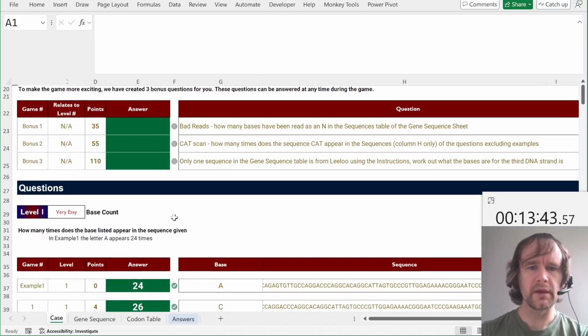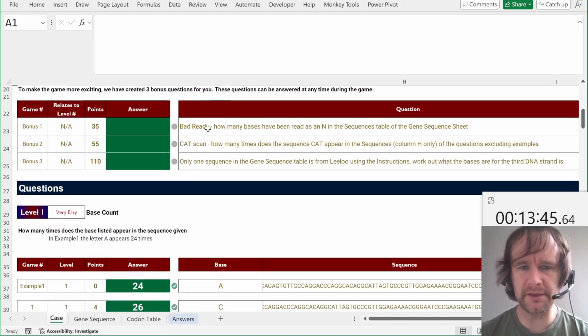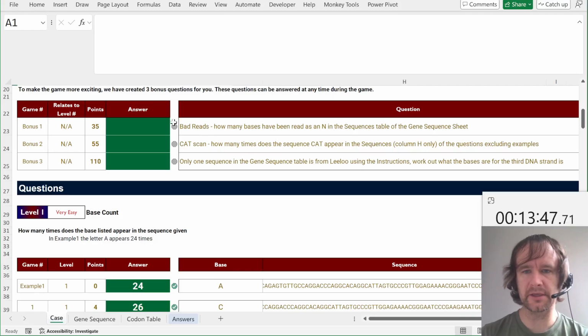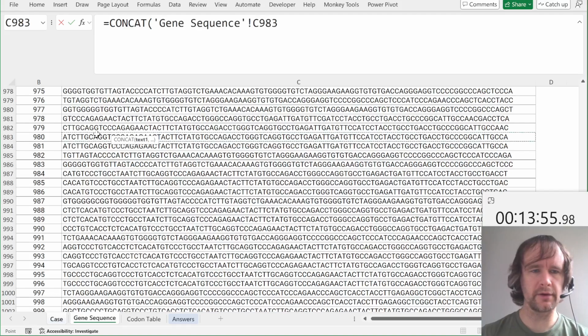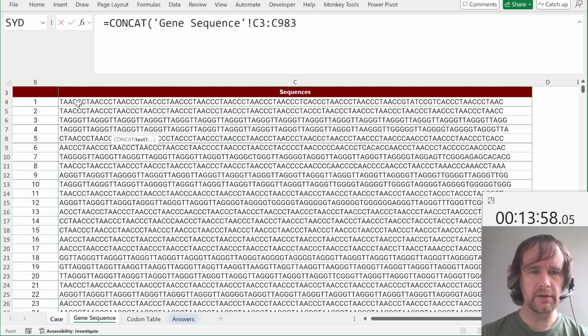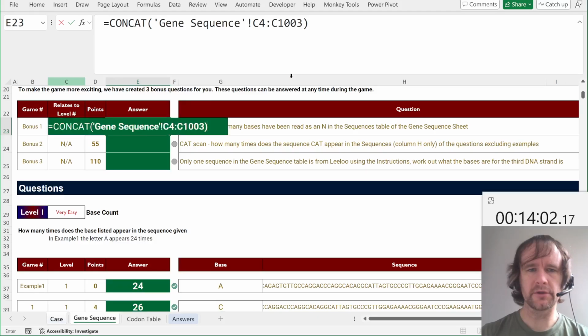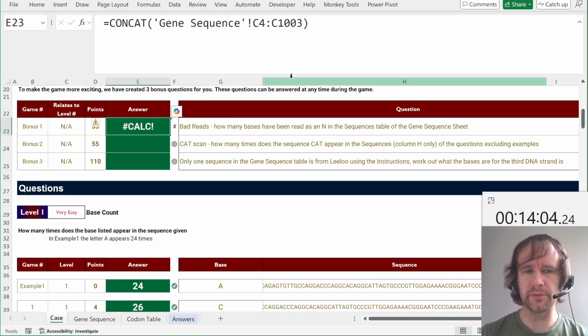Level 6, sorry. Okay, bad reads. How many bases have been read as N in the sequences table of the gene sequence sheet? So this is basically the same as this level, except the one thing you have to watch out for is that you can't, I do remember this from when I did it before, these are maybe 100 characters long, and there are 1,000 of them. So if you try to concat them all together, it's too big.